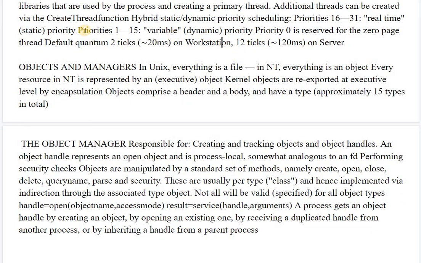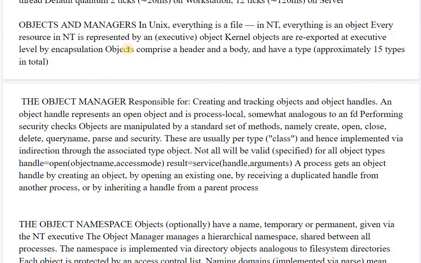So if the priority in the scheduling is the real time priority, then the value will be 1, and if it is variable type or dynamic priority, then priority 0 is reserved for that particular purpose. Next, the object manager.